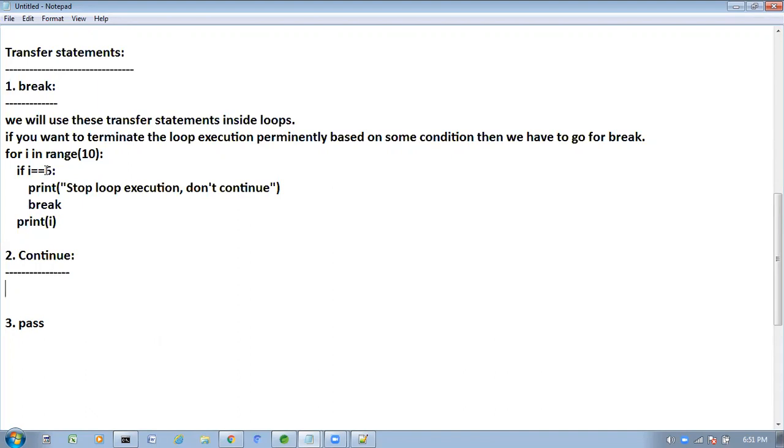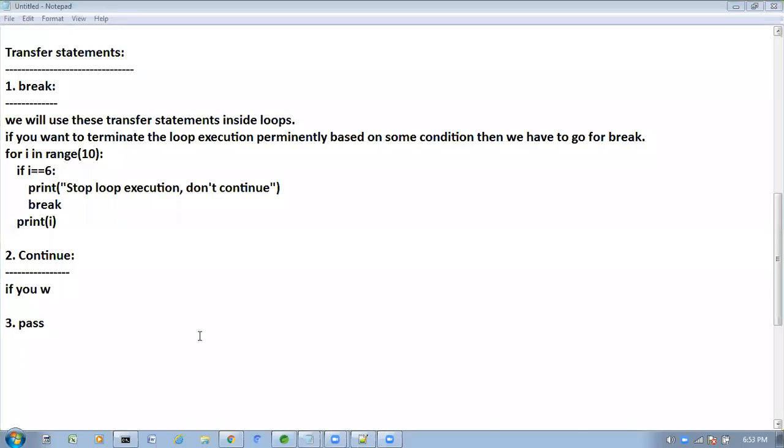I don't want to execute only the 6th iteration. Whenever I value is 6, at that time only I don't want to execute. After 6, whatever remains, I want to continue and execute those things. Then we have to go for this continue statement. When will we go for continue,